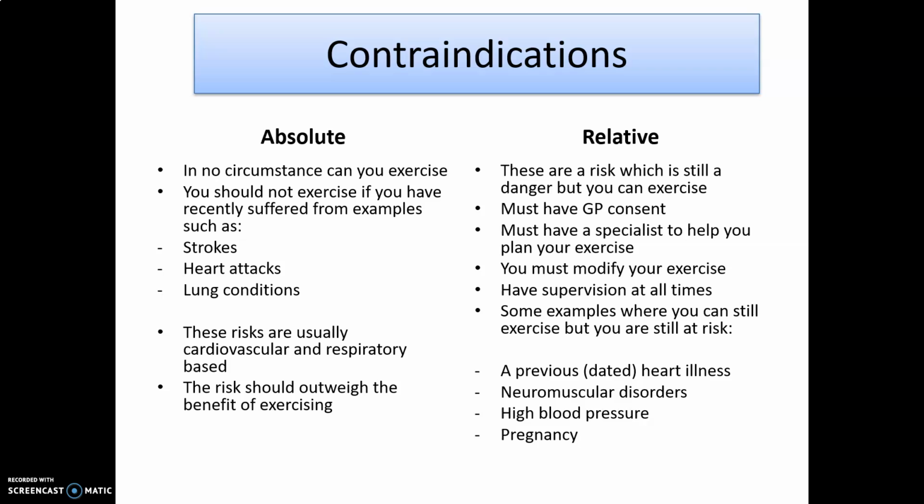There are two types of contraindications known as absolute and relative. These are important to consider when you're doing an exercise prescription because they may stop certain groups from doing specific things. Absolute contraindications are a severe circumstance, which means that you should not partake in any physical activity. This means it's not safe for you to do any exercise, so you must not do it at all.